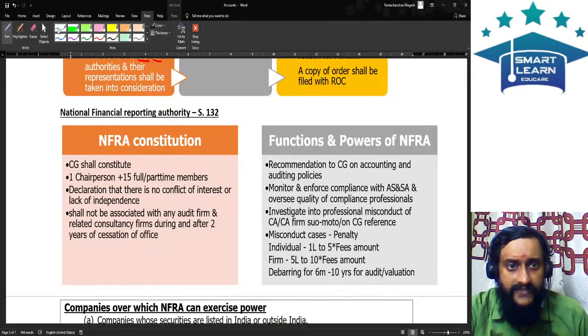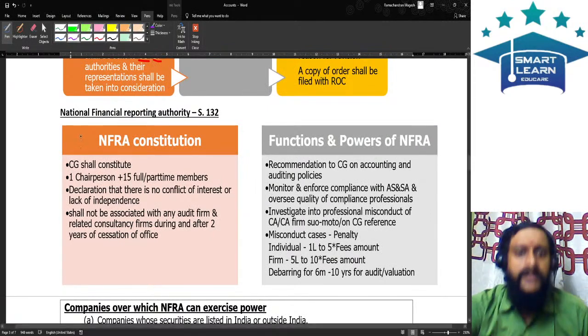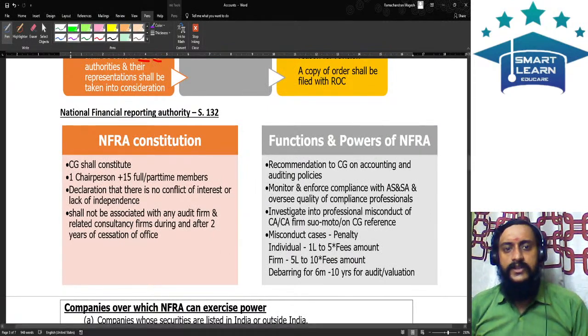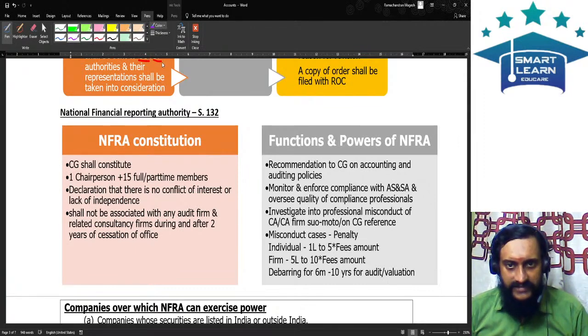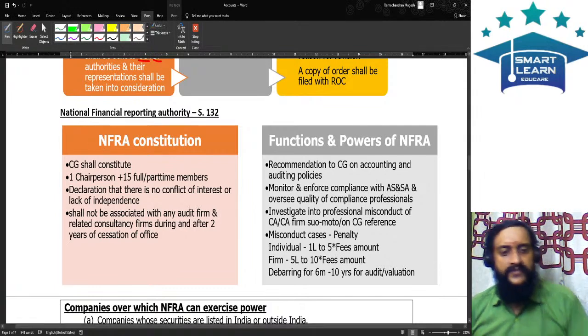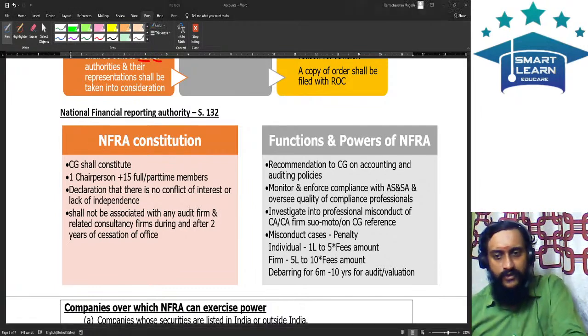Right. National Financial Reporting Authority. National Financial Reporting Authority, NFRA. Who has got the power to constitute the NFRA? NFRA sends a very scary, eerie feeling to all the chartered accountants, but still what to do? This has come, we should follow this. The Act has come, we should follow what is there in the Act.